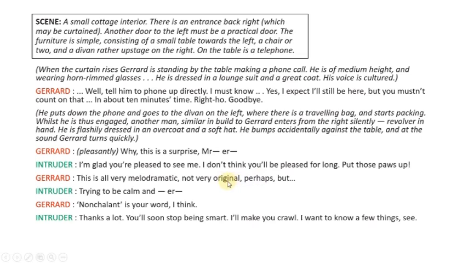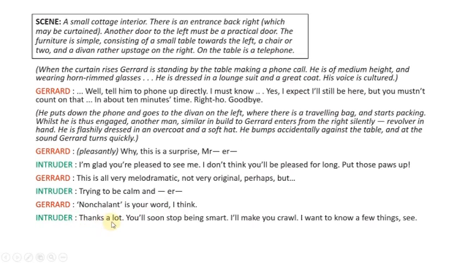It was not original. Then the intruder says that he is trying to be calm, and he doesn't speak the full sentence. Gerard: Nonchalant. Nonchalant means not showing anxiety, interest, or enthusiasm, or not having any feeling, you can say, in your words, I think.